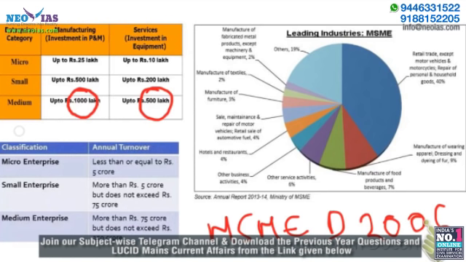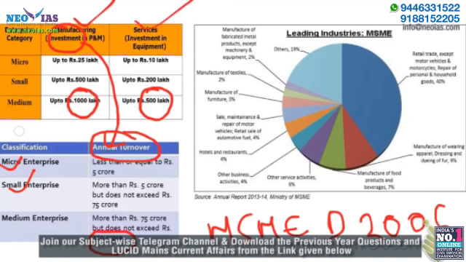Recently, the government made a change from investment as the criteria to annual turnover as the criteria. Now, any enterprise with up to 250 crore in annual sales turnover is recognized as an MSME. There are further definitions of micro and small, but let's just stick to one definition. Enterprises with annual sales turnover up to 250 crore are presently recognized as MSME. The government has taken away the distinction between manufacturing and service sector, and now there's only one definition for MSME.